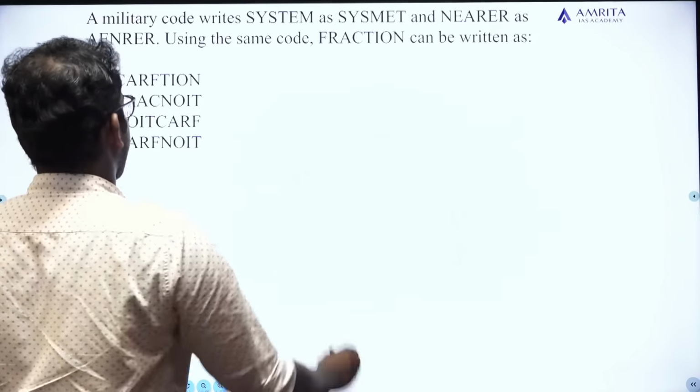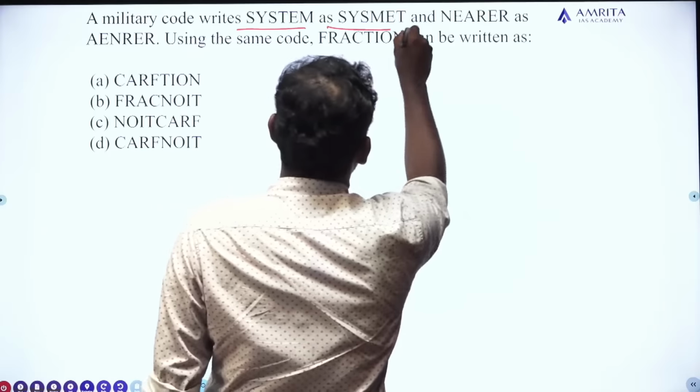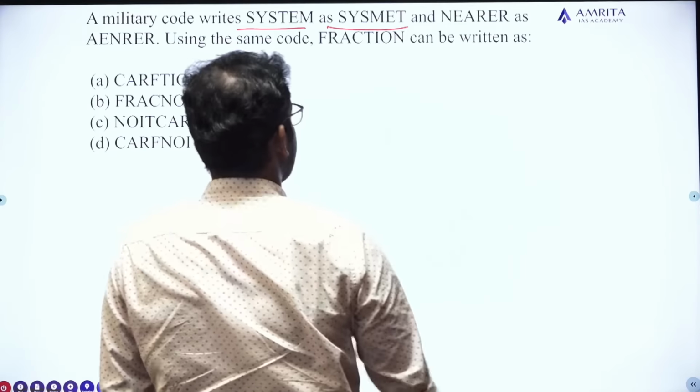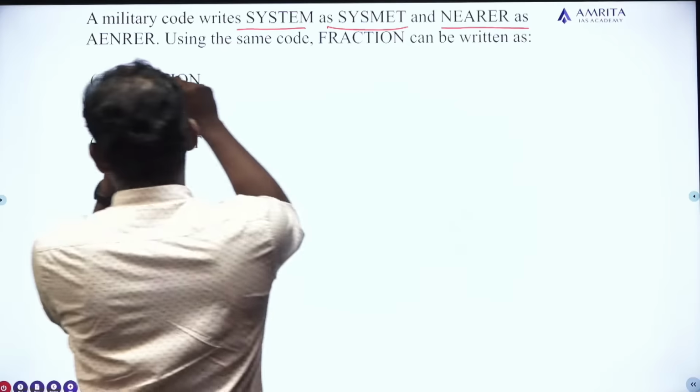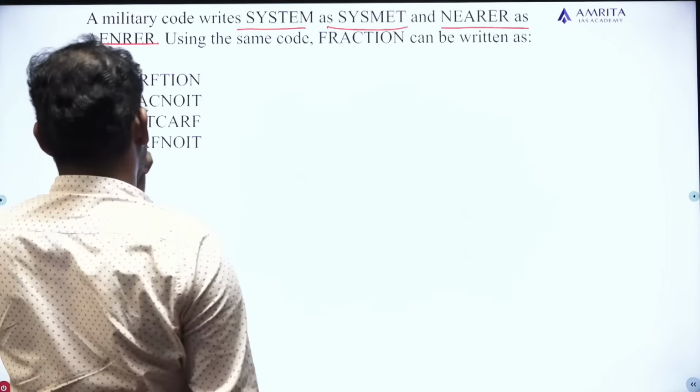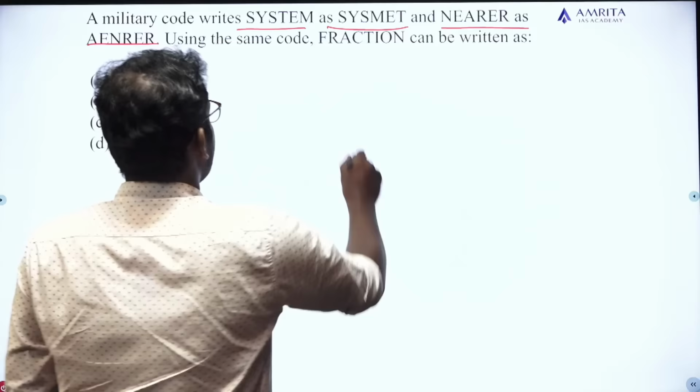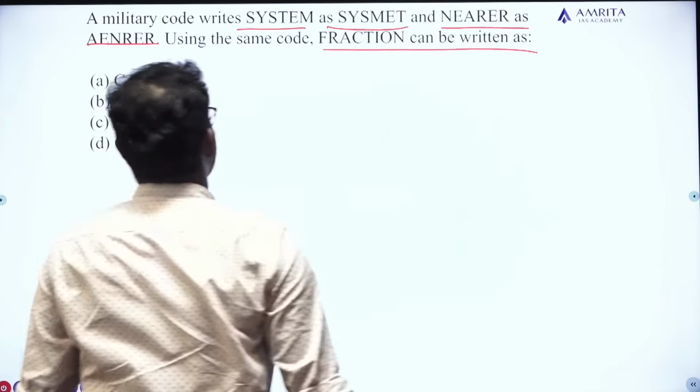A military code writes SYSTEM as SYSMET and NEARER as AENRER. Using the same code, FRACTION can be written as.